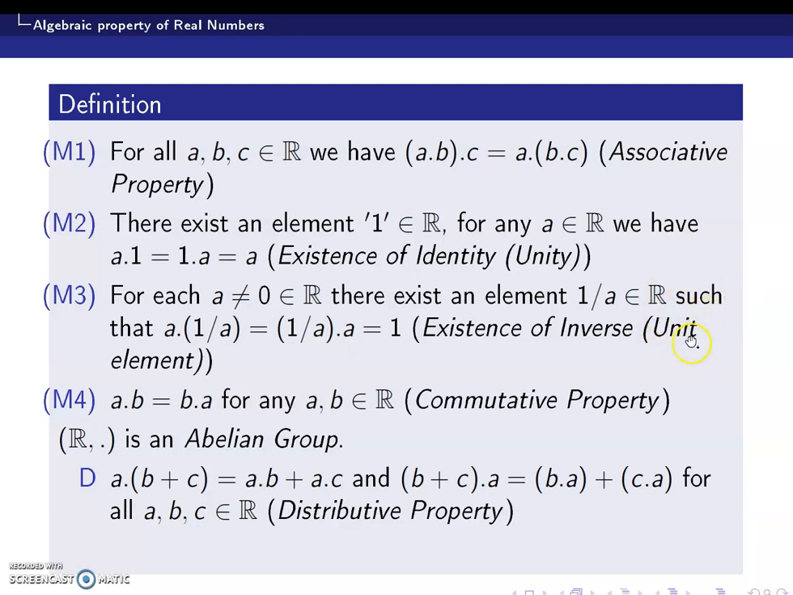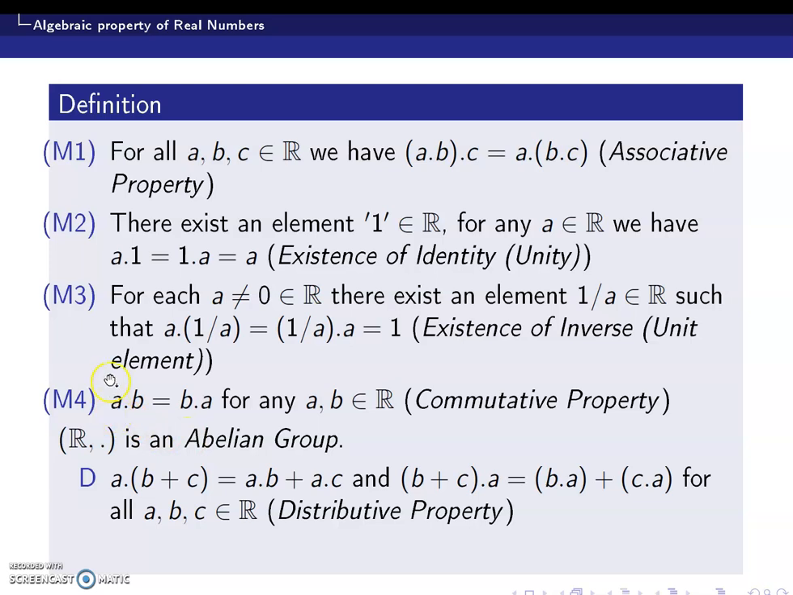Usually the elements which have multiplicative inverse are called unit elements. So every non-zero element is a unit element in the set of all real numbers. Last one is a dot b is equal to b dot a for any a, b belongs to R, which is the commutative property.